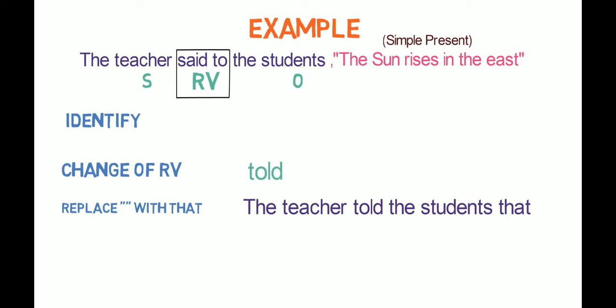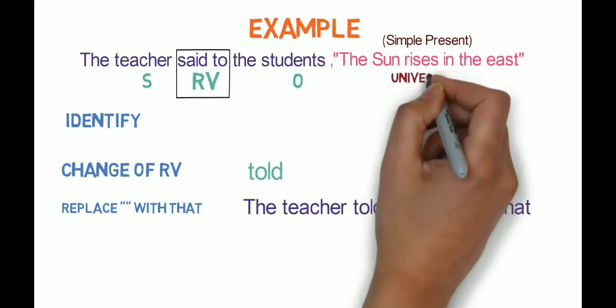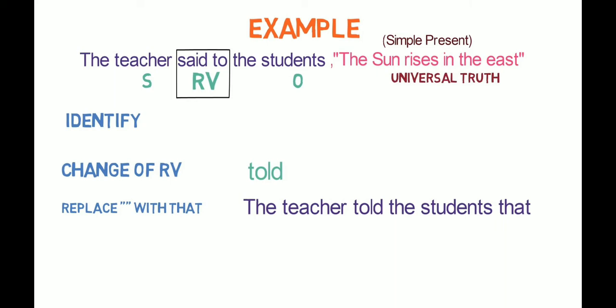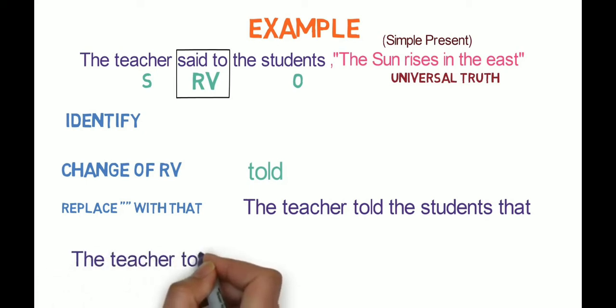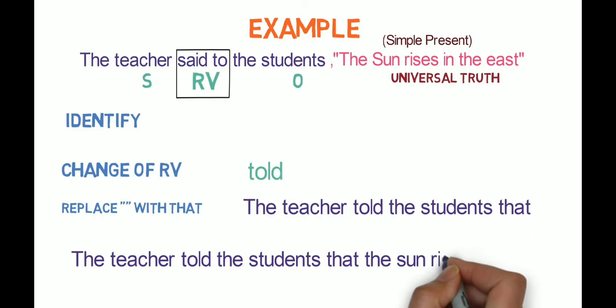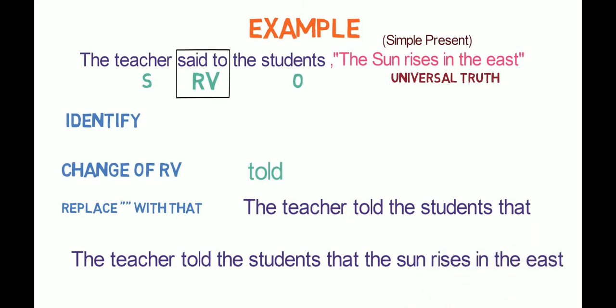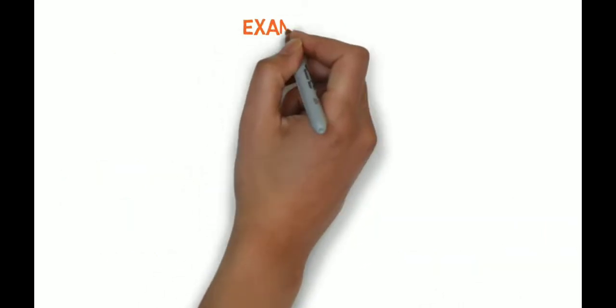Now the fifth step is change of tense. Here the tense is simple present, but the sentence the sun rises in the east is a universal truth. So there will not be any change in tense. And the sixth step, change in time denoting words: as there are no such words, this change won't come. So the final sentence in the indirect speech is: The teacher told the students that the sun rises in the east. Let's look into one more example to make things even clearer.